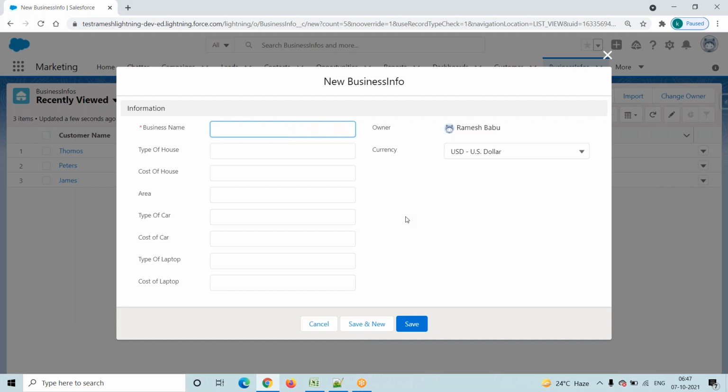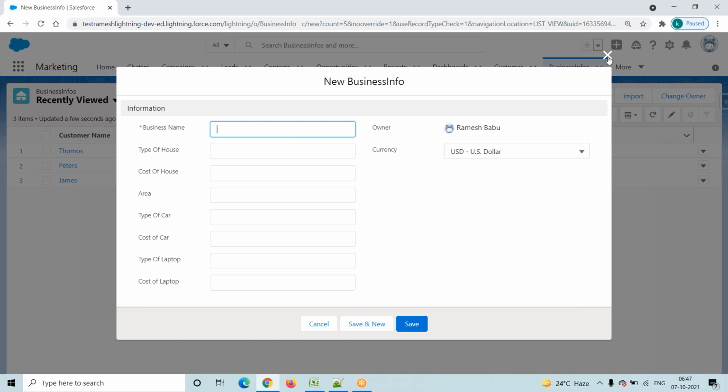Suppose a real estate customer called, in my page layout only the fields which are related to real estate information should be available. That is my requirement. Suppose a laptop customer calls, whenever I am trying to create a record, I want the fields which are related to the laptop only. Whenever a car customer called and I am creating a record, the car business fields only should be available in the UI. That is my requirement.